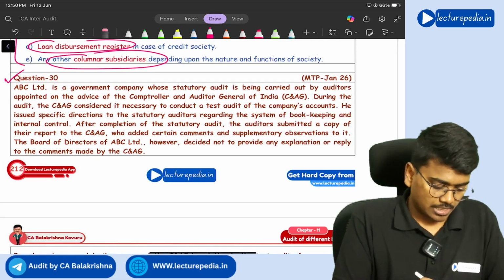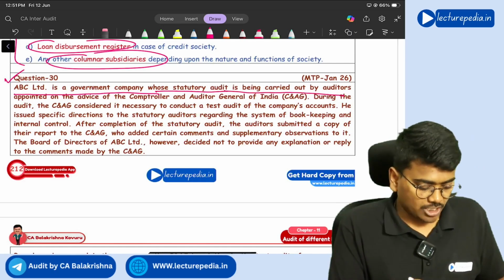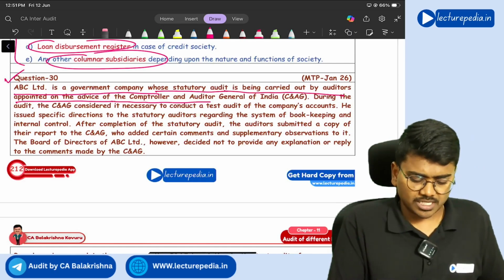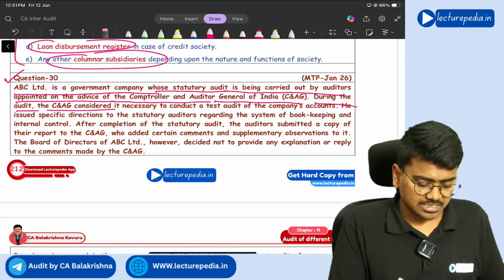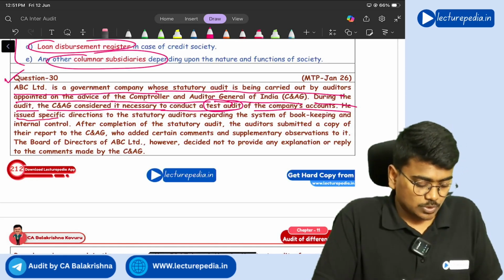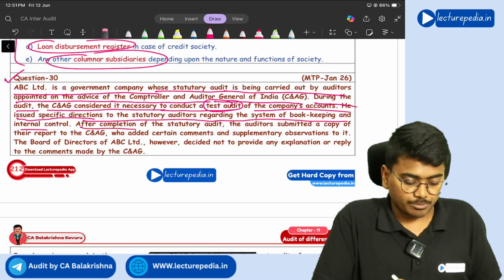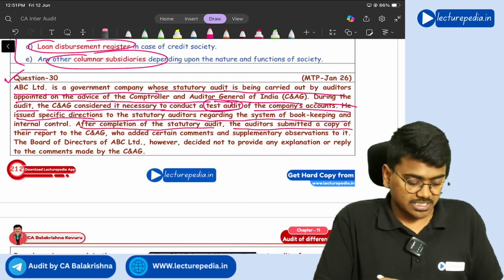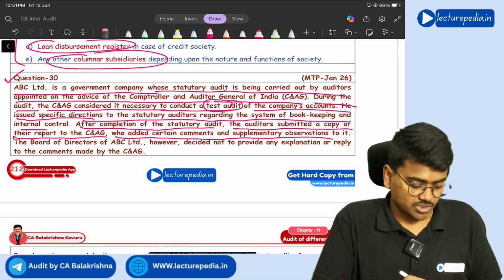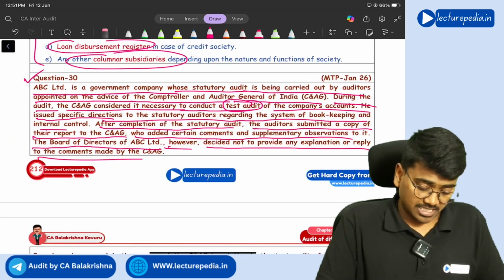Next, question number 30. ABC Limited is a government company whose statutory audit is being carried out by auditors appointed on the advice of Comptroller and Auditor General of India. During the audit, the C&AG considered it necessary to conduct a test audit of the company's accounts. He issued specific directions to statutory auditors regarding the system of bookkeeping and internal control. After completion of the statutory audit, auditors submitted a copy of their report to C&AG, who added certain comments and supplementary observations to it. The Board of Directors of ABC Limited, however, decided not to provide any explanation or reply to the comments made by the C&AG.